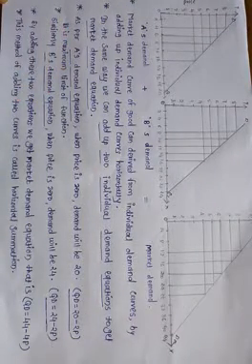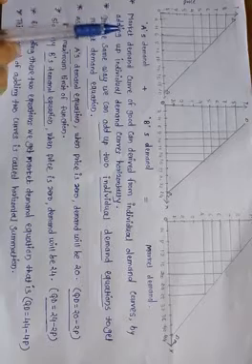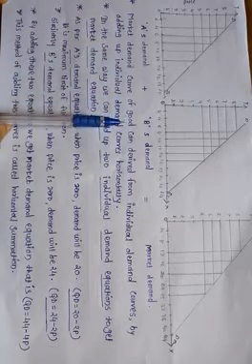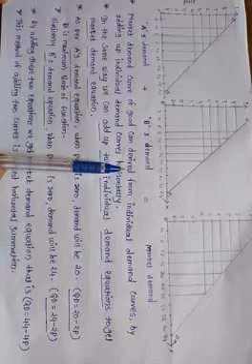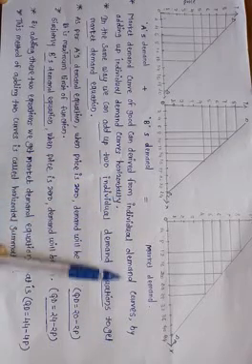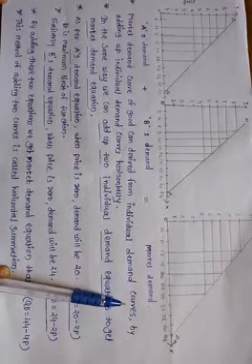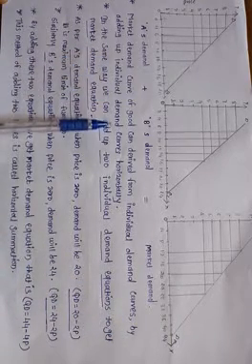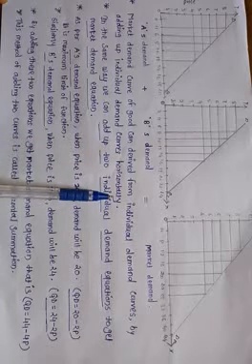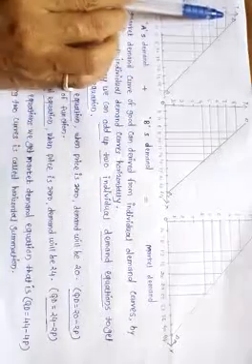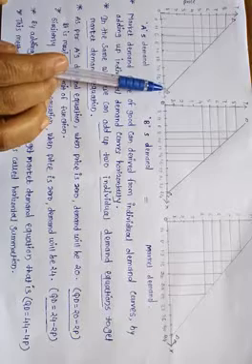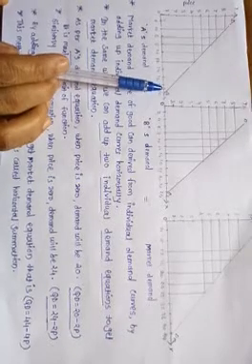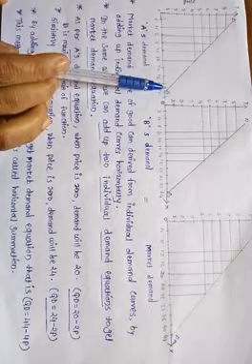Here the market demand curve of a good can be derived from the individual demand curves. How? By adding up the individual demand curves horizontally. See here, students, if we observe this diagram, here we get a line. This line we call the demand curve.